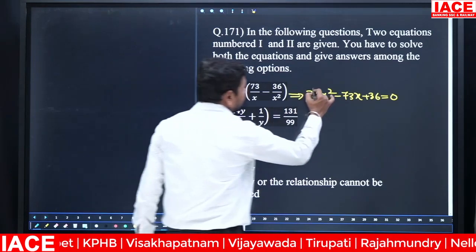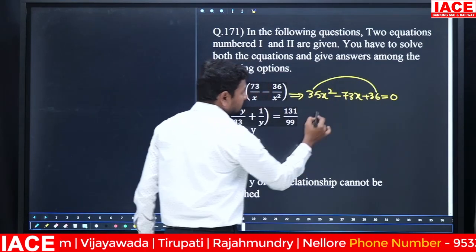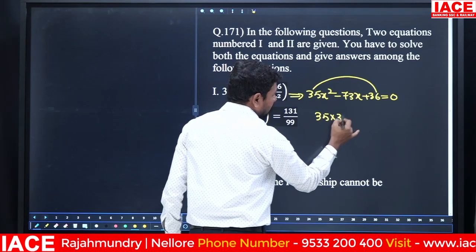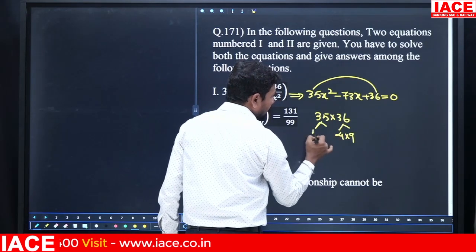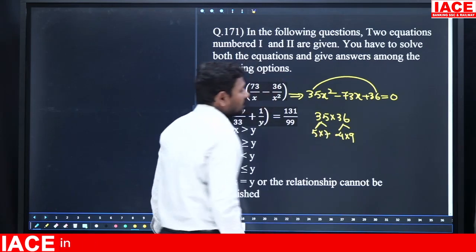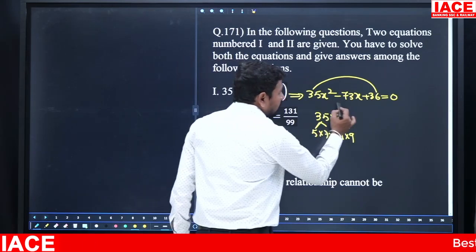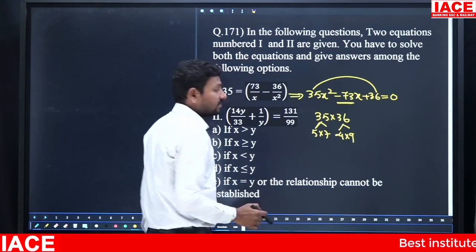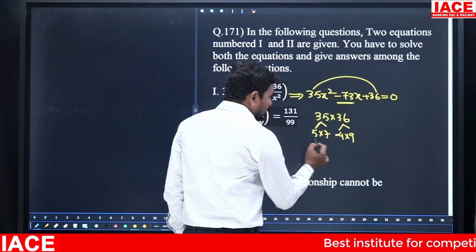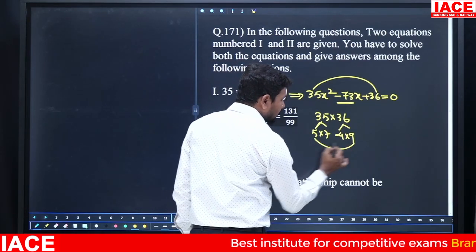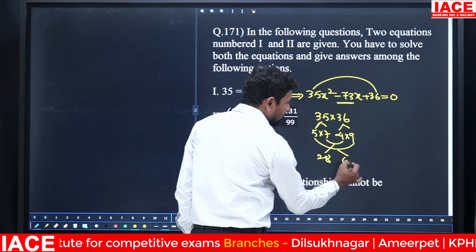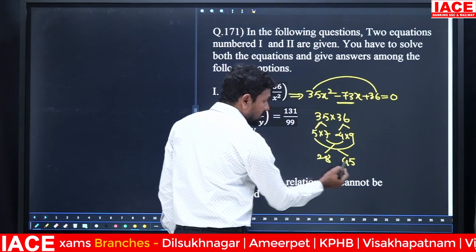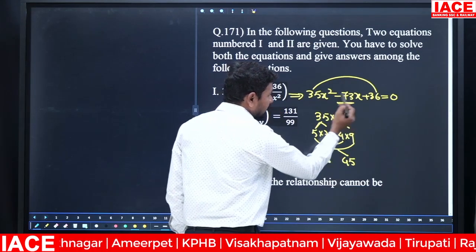Then for 35 and 36, find out the factors. 36 I can write as 4 9s are, and 35 we can write as 5 7s are. Here I need two numbers whose sum is 73. 5 9s are 45, 7 4s are 28, and 45 plus 28 is equal to 73.